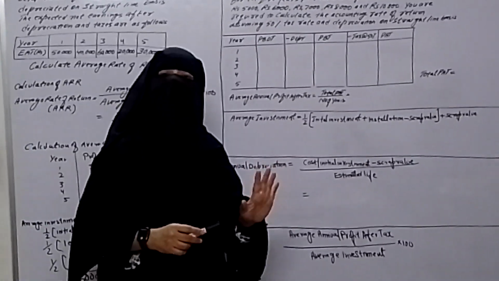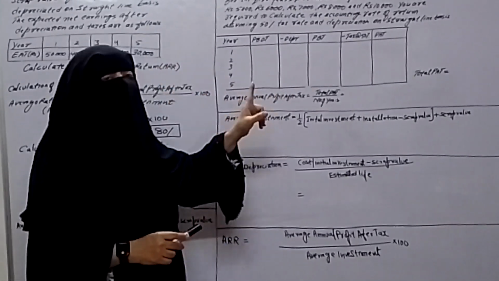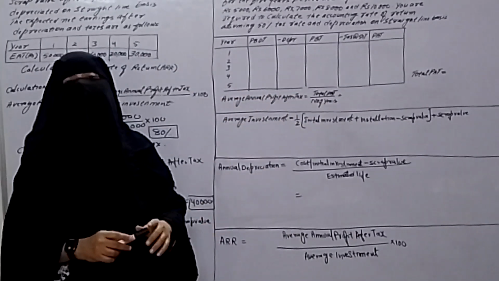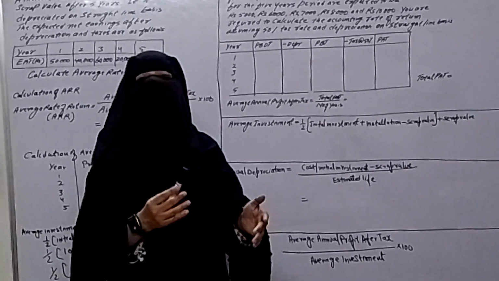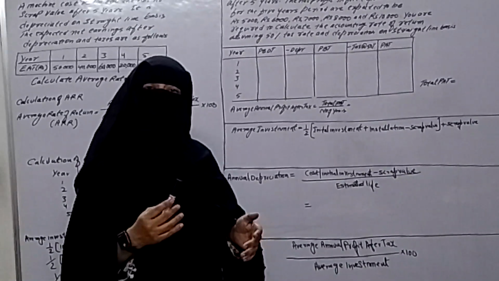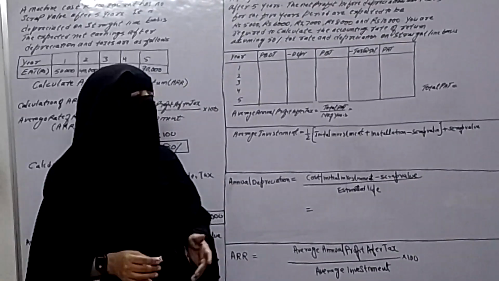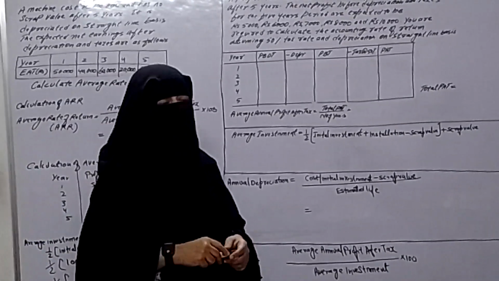But in the question it is given profit before depreciation and before tax. So we have to calculate profit after depreciation and after tax first, and then afterwards average that profit. Now let's see how to calculate profit after tax.